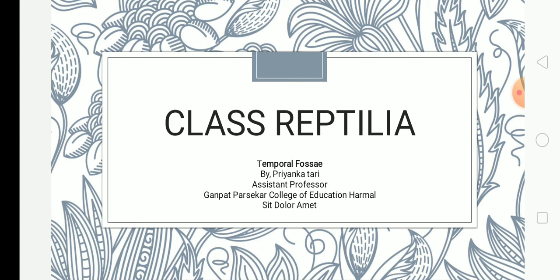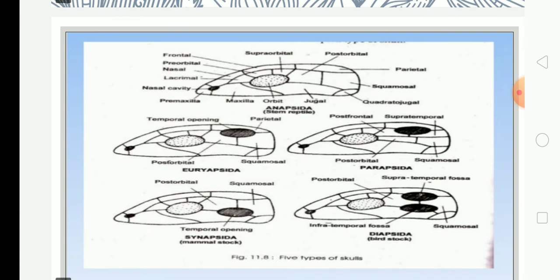And if the vacuity or the holes happen to be in the hind end of the skull, that is the temporal region, this is termed as a temporal fossa.